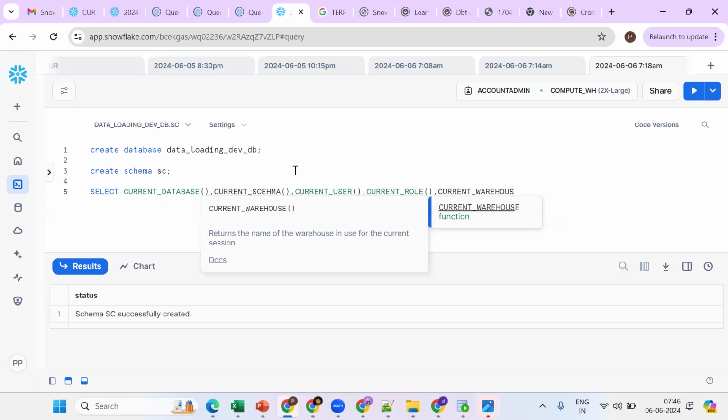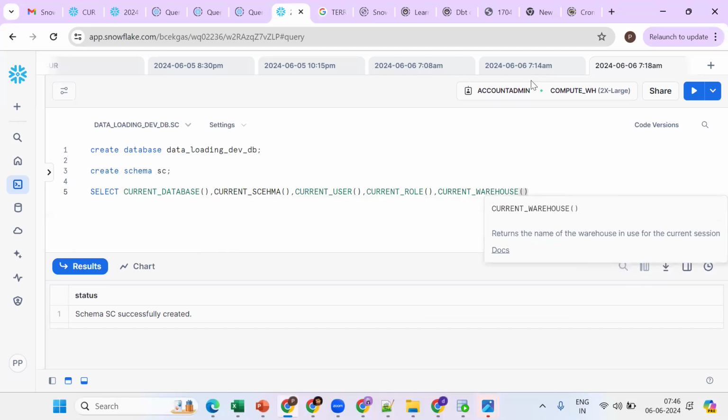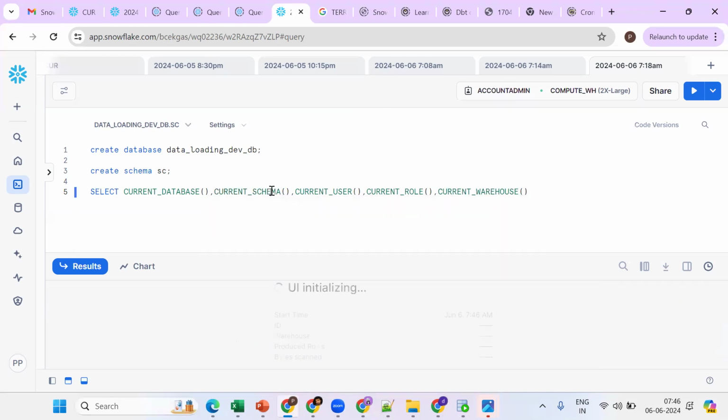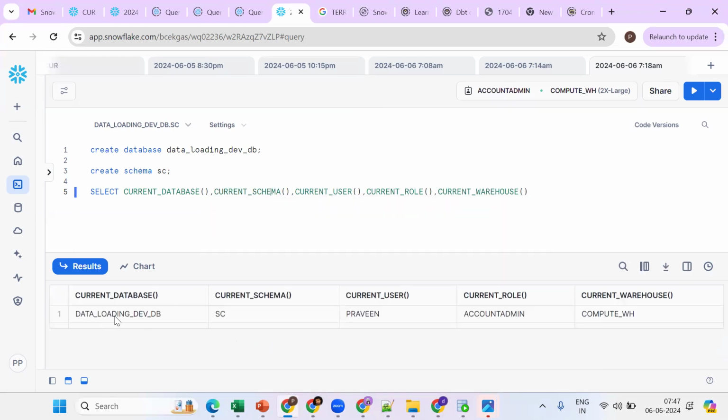So we can get the warehouse, but why are we using these commands? We'll understand once we get into SQL. We can get current schema, with a spelling mistake. See: data loading DB, schema. Praveen is the user, the role is account administrator, and compute WH is the warehouse. This is fine.